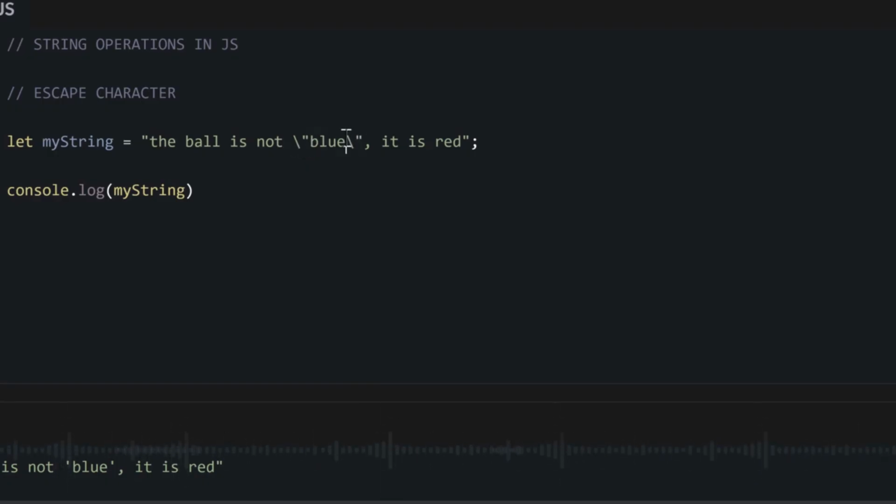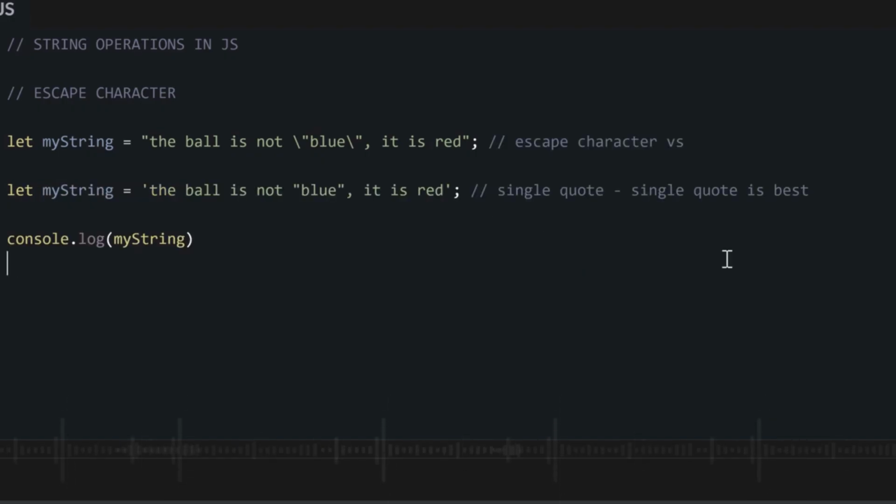And you can't put them everywhere. You put one at the beginning of your quotation marks around the actual word that you want to put in quotes, and you put one at the second one for that word too. And then for the end, you use your quotes as normal to show that this is the end of the string. Now you may wonder, which is the best way to use double quotes inside my strings? Should I just use single quotes to start and end my string, or use escape characters? Well, single quotes are the best, because it is easier to use, it is easier to read, and it will make your code very neat.